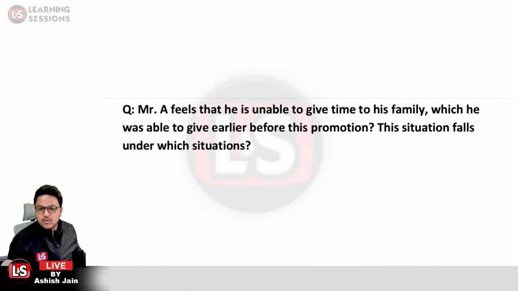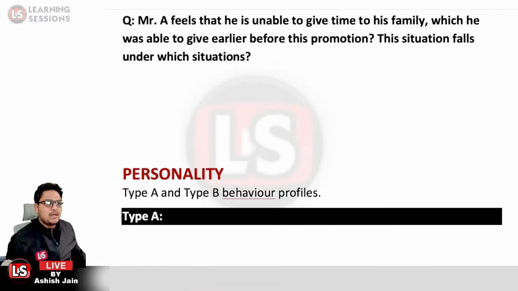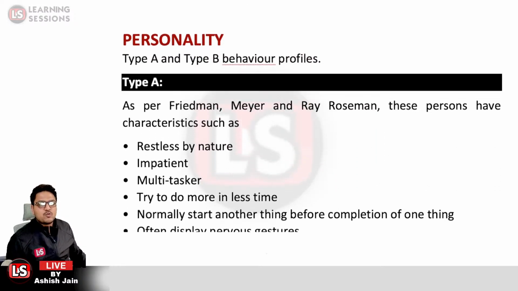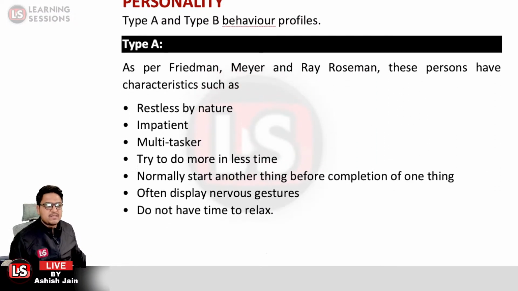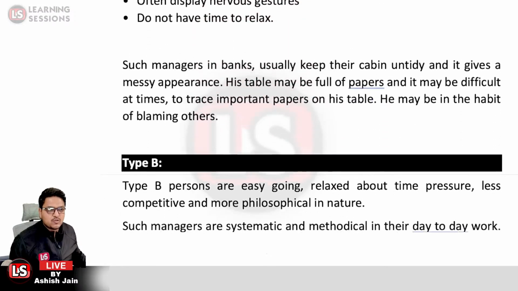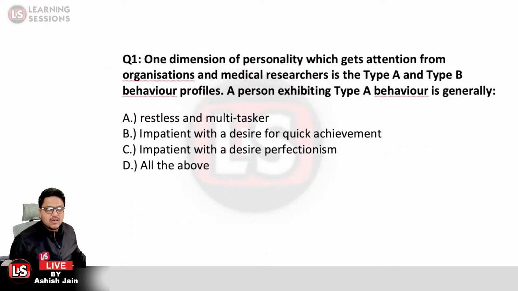Okay, so question number 2, inter-role distance would be the right answer. Now let's move to the next question. It says related to personality. So related to type A and type B personality, we have learnt about earlier also. So we'll be simply solving the case study.